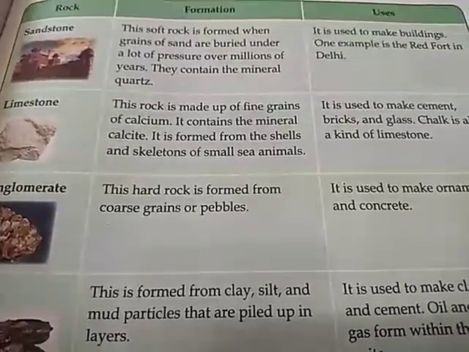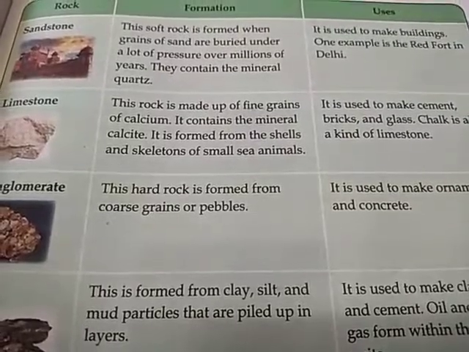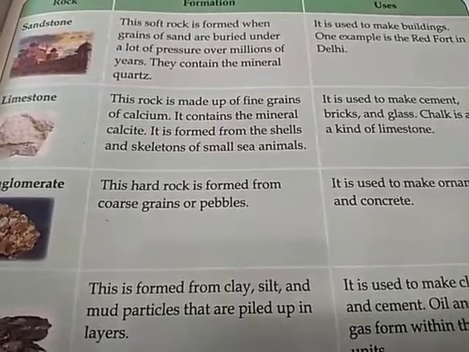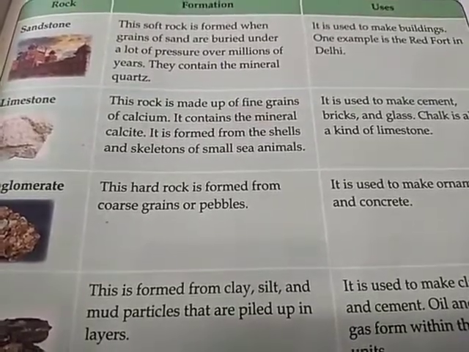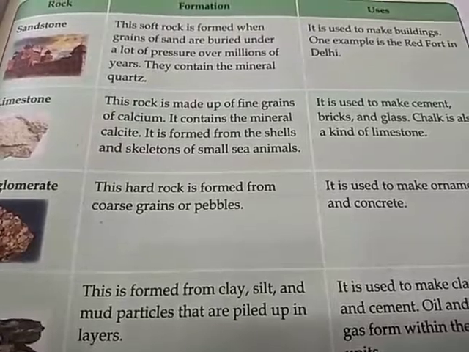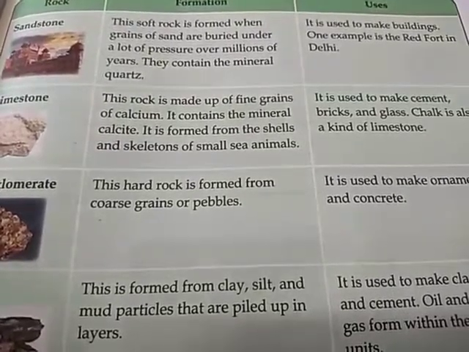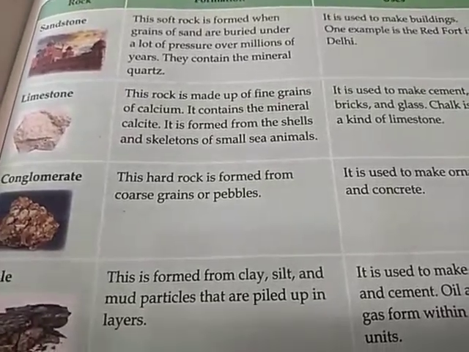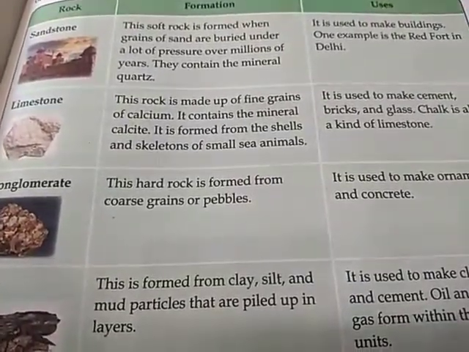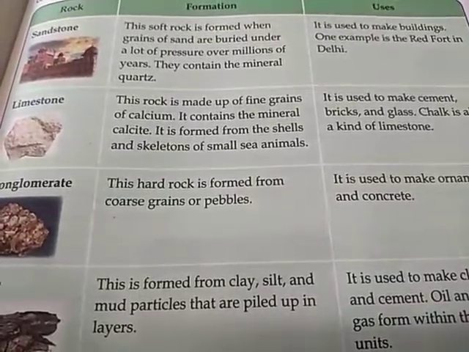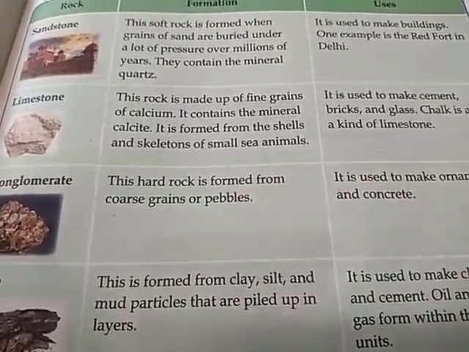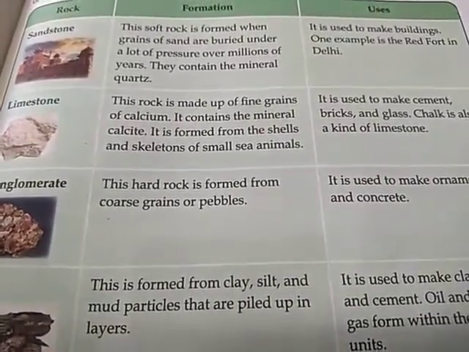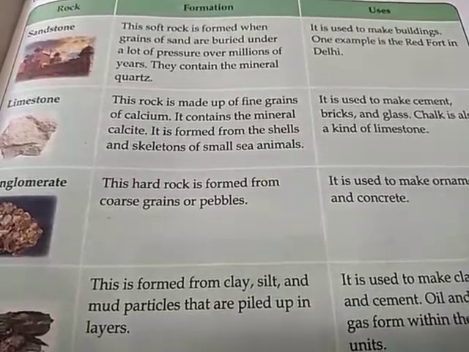Sedimentary rocks are formed by the breaking down of rocks into smaller pieces by the action of the sun, wind, water and ice. This process is called weathering of rocks. So what happens in weathering of rocks? The bigger rocks break down into smaller rocks with the help of the sun, wind, water and air. Even animals help in breaking the bigger rocks into smaller rocks due to grazing. As they are walking, the bigger rocks, because of their weight, break into smaller rocks.